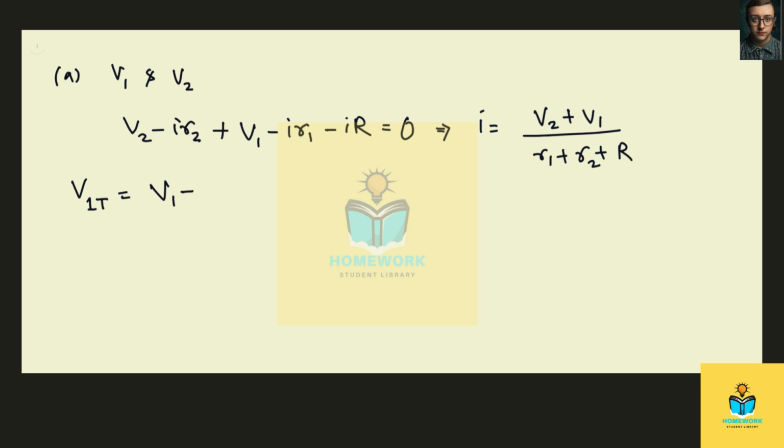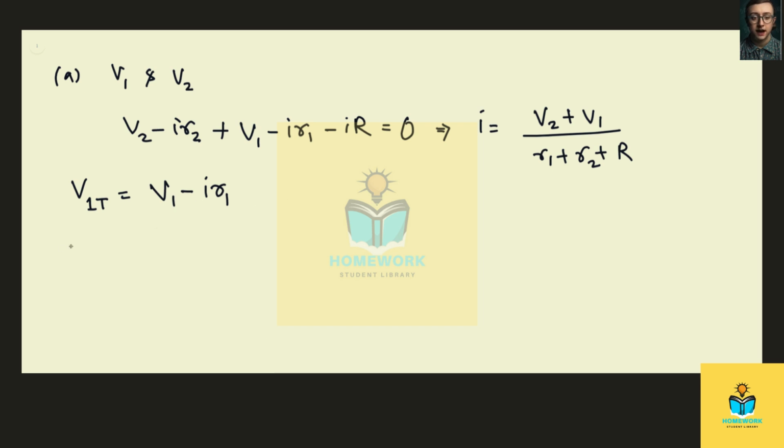So let me just write that. The terminal voltage is equal to V1 minus I times R1, which is the internal resistance of battery 1, and V1 is the EMF of the battery.